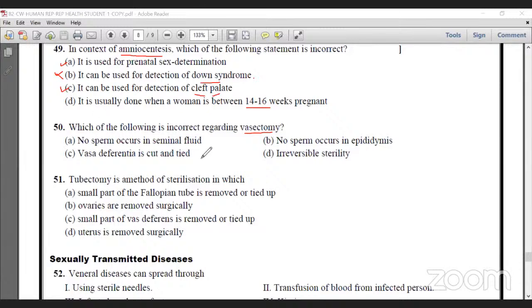Incorrect regarding vasectomy. No sperm occur in semen and fluid. Even with vasectomy, the sperm is not found in semen and fluid. That is correct. In vasectomy, sperm will not move, so only semen will pass out, but it does not contain sperm. No sperm occur in epididymis. It is wrong, because the vas deferens is cut in the upper part of the epididymis, but in the testis, sperm is produced. They move from the vas deferens and are stored in the epididymis.